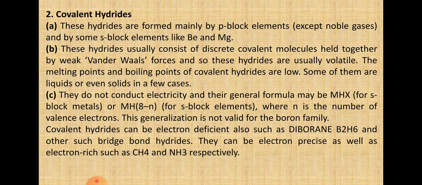Third is your electron rich hydrides, and these compounds have excess electrons in the form of lone pairs. So elements of group 15 to 17 form such compounds. For example, NH3: when you see the formation of NH3, nitrogen is bearing a lone pair of electrons. When you see the formation of water, you can see that oxygen is still having two lone pairs of electrons. When we see the structure of HF, hydrogen fluoride, you will find that fluorine is having three lone pairs of electrons.